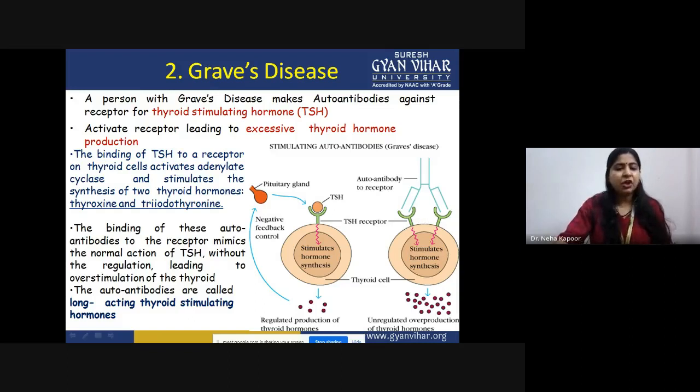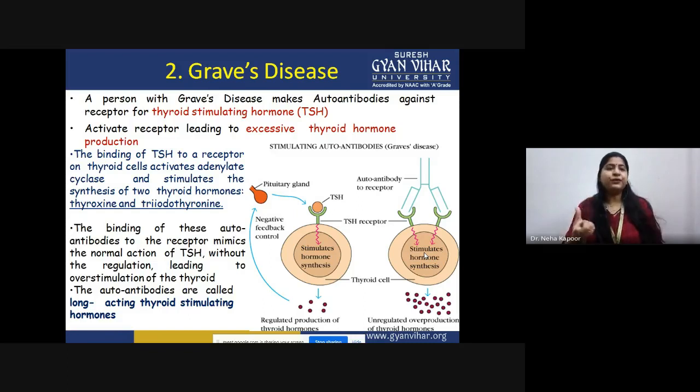As soon as the thyroid cell gets a false signal, because the antibody is attached to the receptors simultaneously and giving a very strong signal, overproduction, or upregulated expression, of the thyroid hormone happens. The main thyroid hormones are thyroxine and triiodothyronine. Because of that, these antibodies basically start producing excess hormone that is not even required in our body, because excess of everything is bad. We know about it. This is a saying.